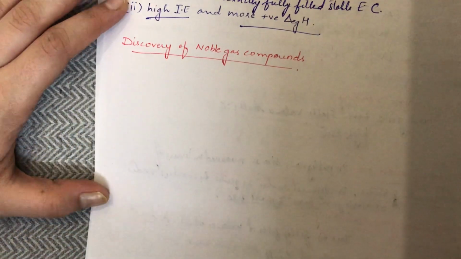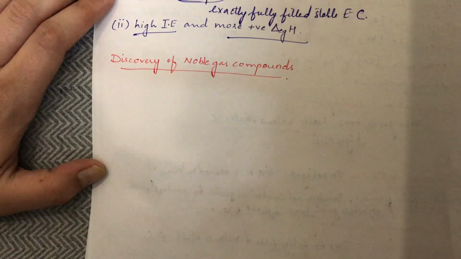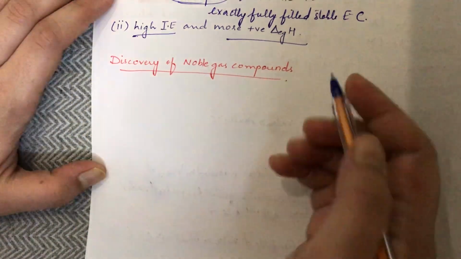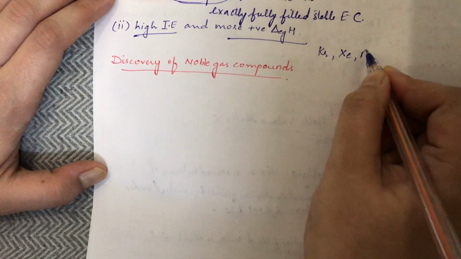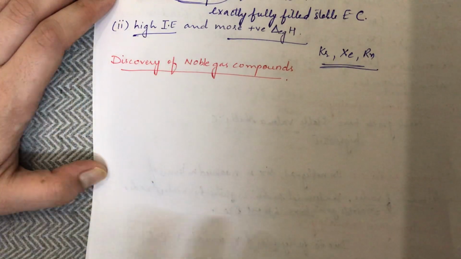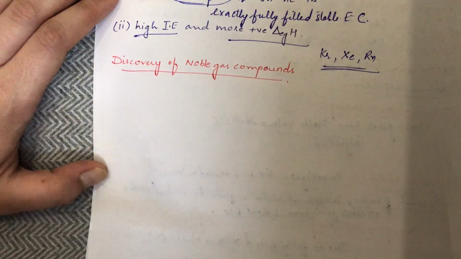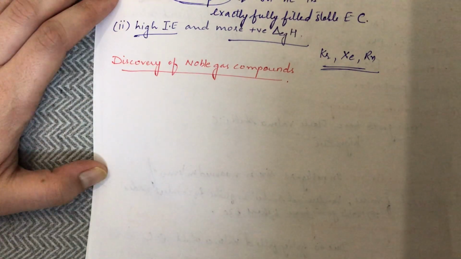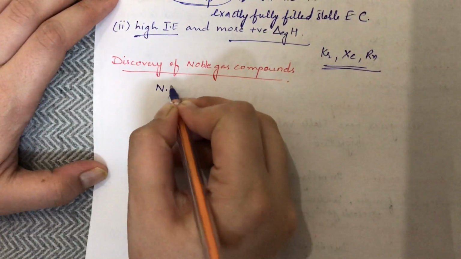Next is the discovery of the noble gas compounds. We say that they do not react at all, but that's not true. Some of the noble gases like krypton, xenon and radon, their compounds have been formed, they have been discovered. But now we'll discuss how the discovery of the noble gas compounds was done. There was a scientist, N. Bartlett.